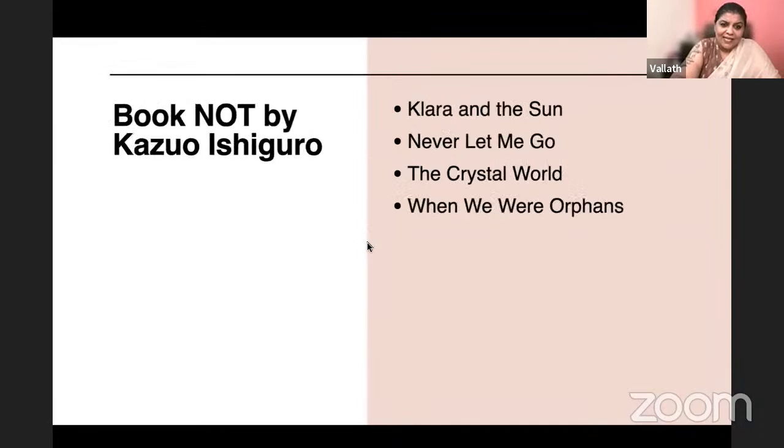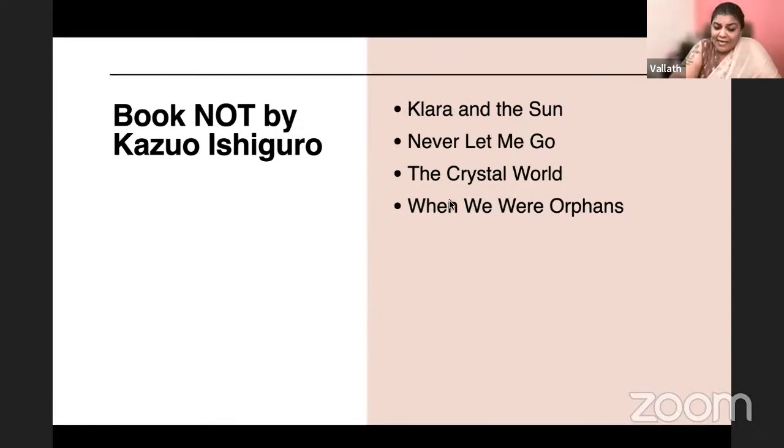Very good. Which is the book not by Kazuo Ishiguro? Clara and the Sun, Never Let Me Go, The Crystal World, and When We Were Orphans. Guys, do not feel like this is very difficult. I'm just helping you to remember. You can read extra about these works and authors.